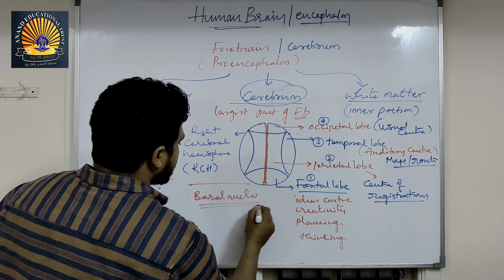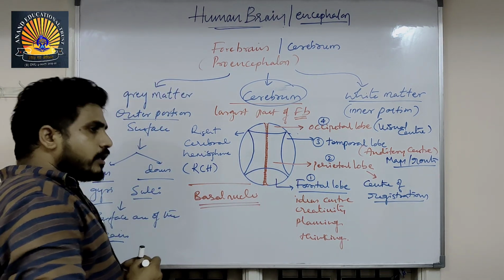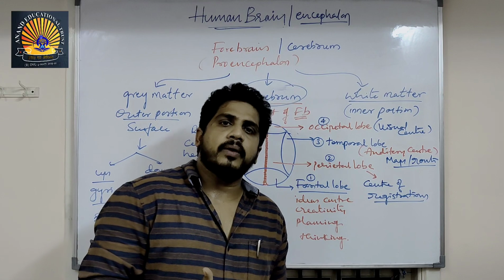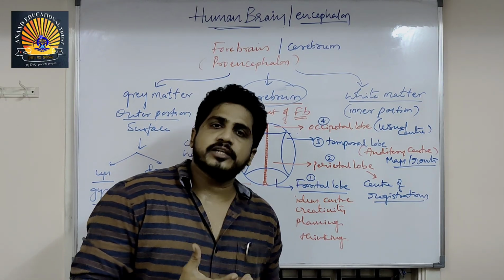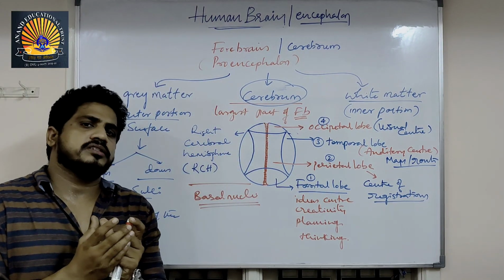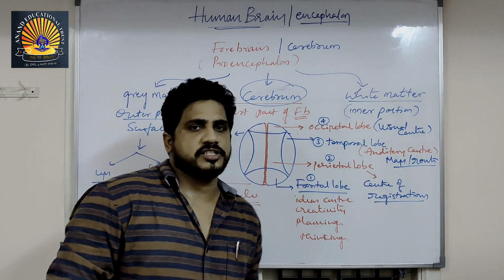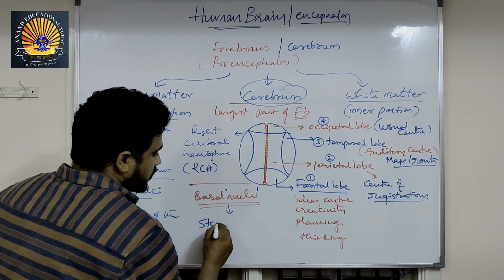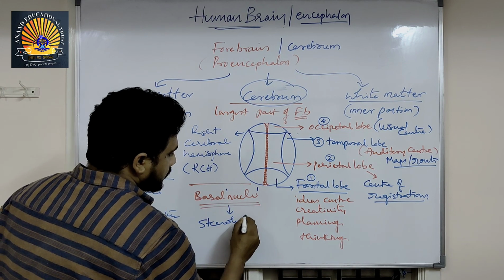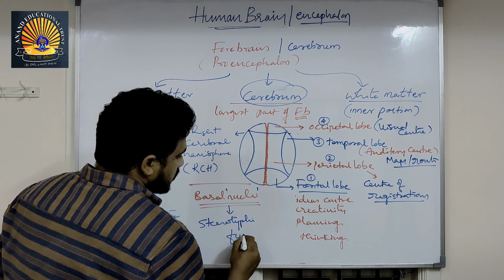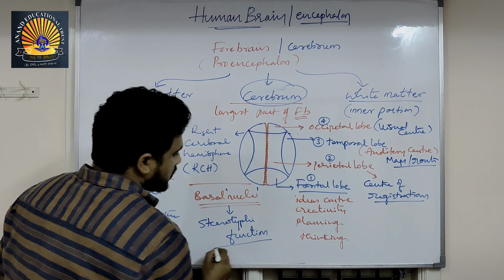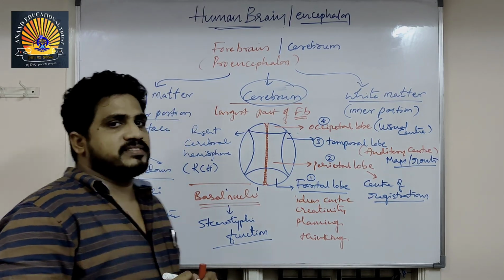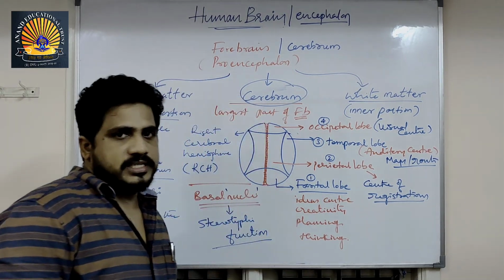Basal nuclei means, in the white matter, mainly axons are present. Groups of axons form bundle-like structures. They are called nuclei. Their main function is stereotypic functions. Long, prolonged activities are controlled by these.